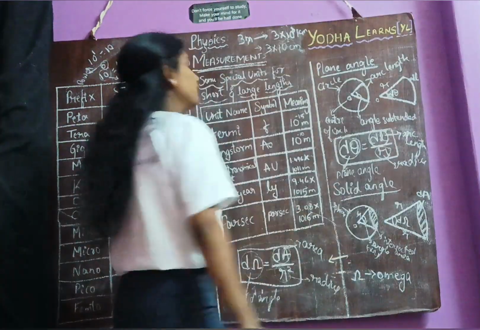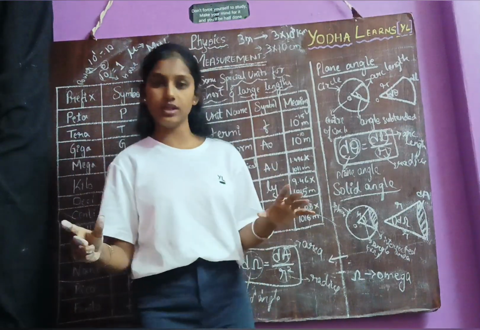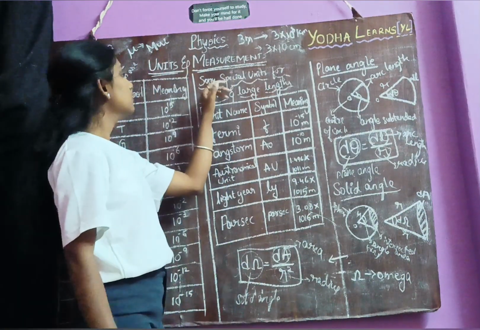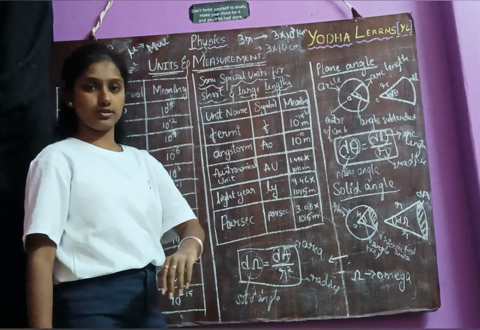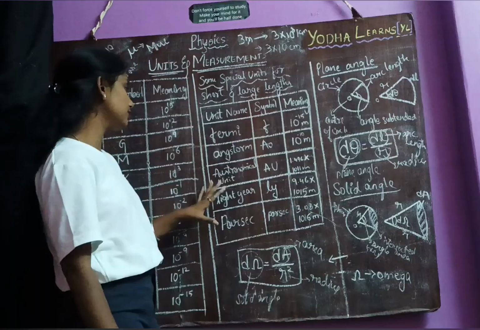Now let's go. We have some special units for very small and very large lengths. Here I have taken only a few, the most important ones.